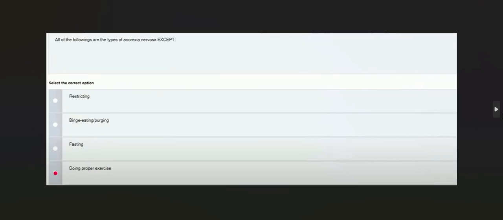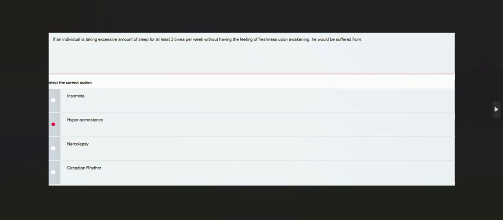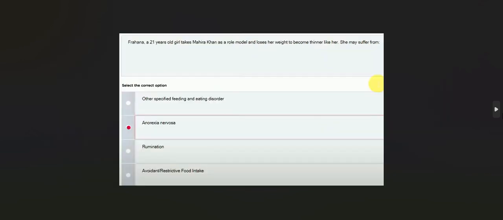All of the following are the types of anorexia nervosa except doing proper exercise. If an individual is taking excessive amount of sleep for at least 3 times per week without having the feeling of freshness upon awakening, he would be suffering from hypersomnolence. Farhana, a 21 years old, takes Mahira Khan as a role model and loses her weight to become thinner like her. She may suffer from anorexia nervosa.